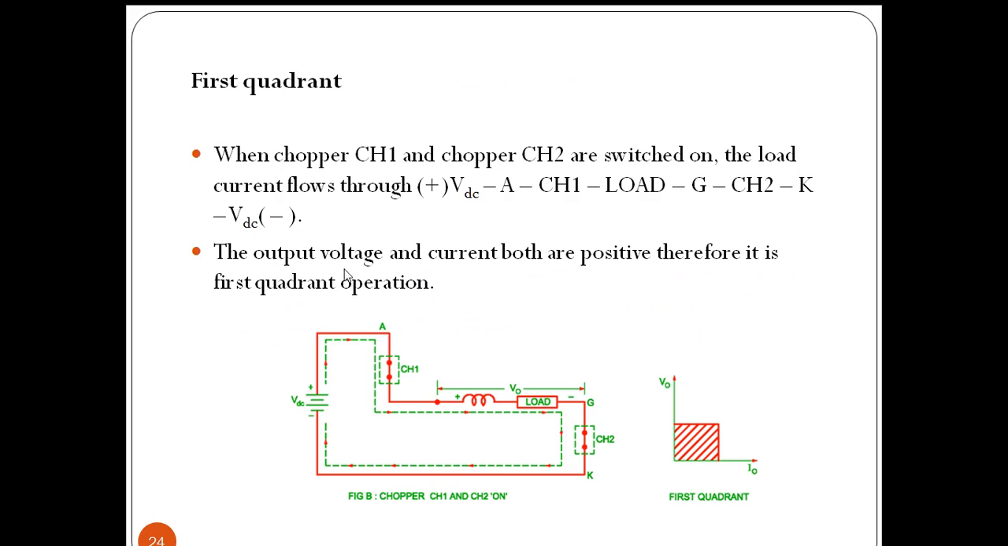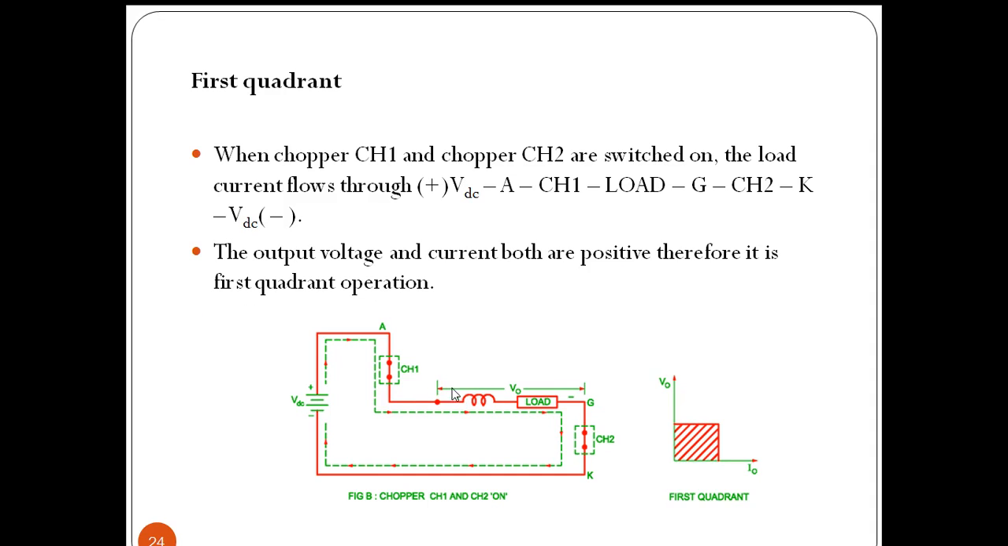In quadrant 1, when chopper CH1 and CH2 are switched on, the load current flows through the positive terminal of the DC source, point A, through chopper CH1, through the load, this point G, CH2, node K, and it will go back to the negative terminal of the DC source. The output voltage and current are positive, therefore it is first quadrant operation.